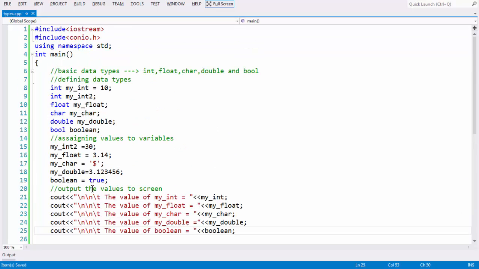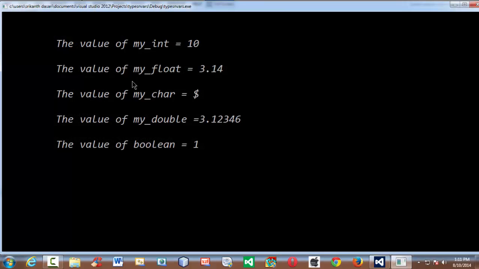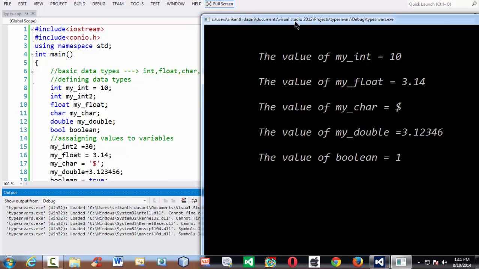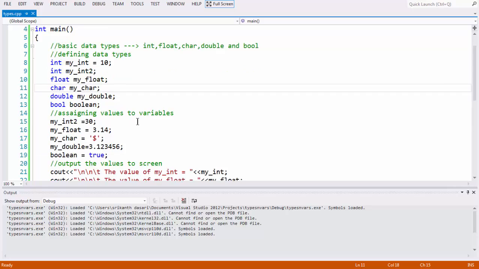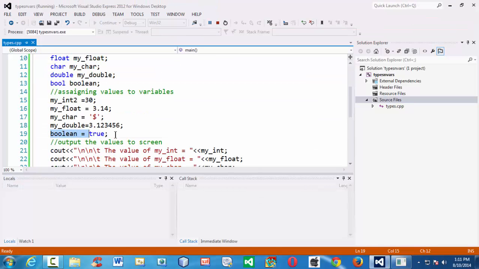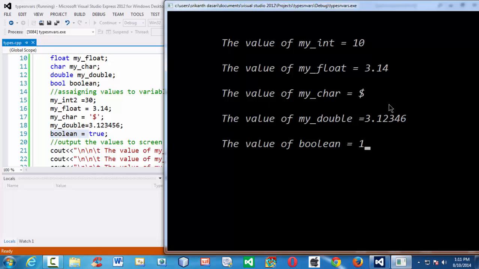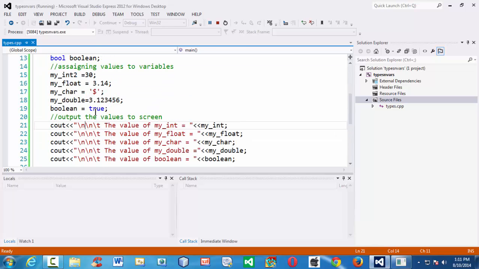Now if you run your application once again, you get the output for all the values stored in the corresponding variables. If you observe the Boolean, we assigned the value true, but if you look at the output carefully, you get 1, because true is interpreted as an integer 1 here.